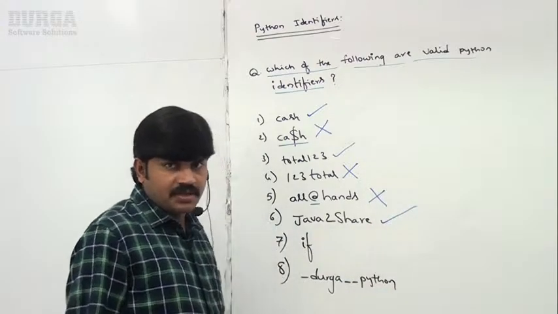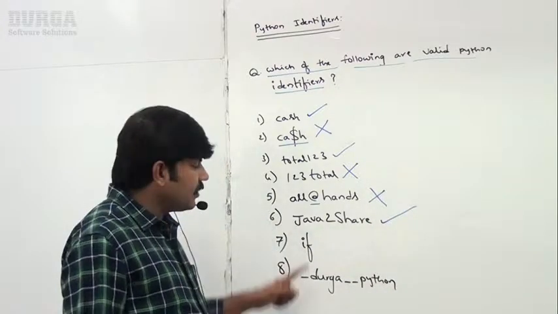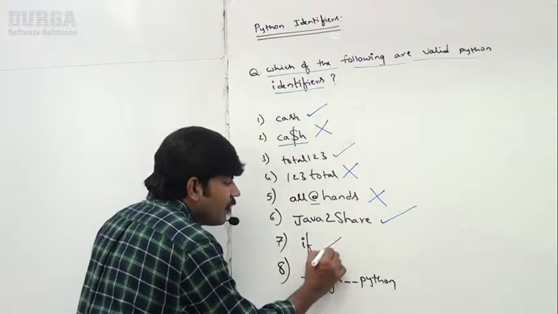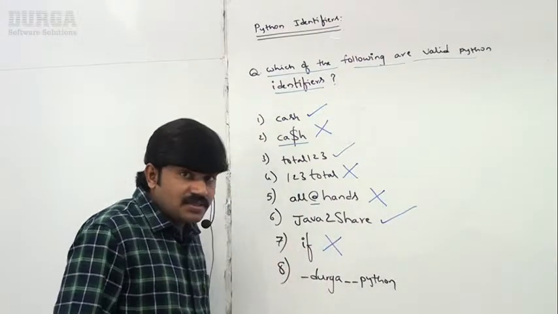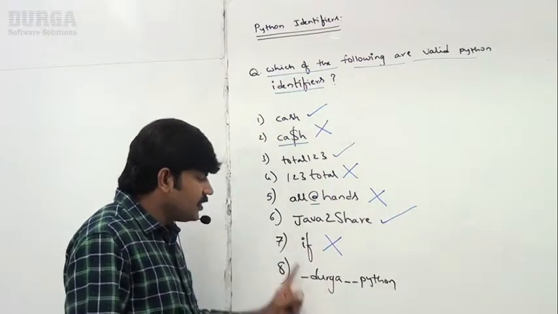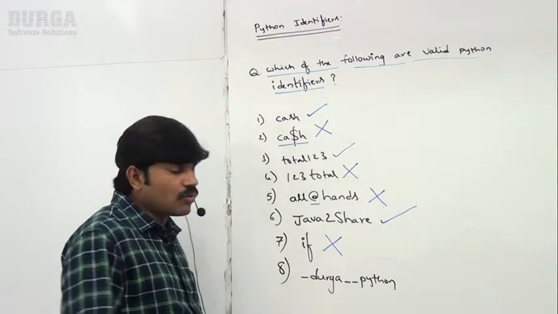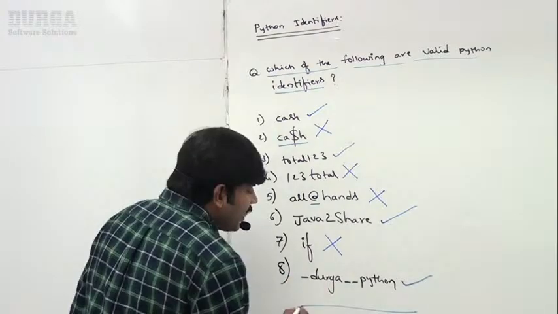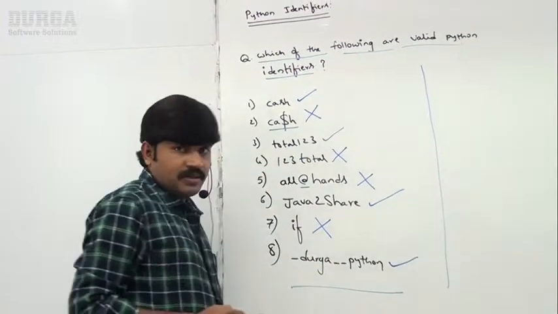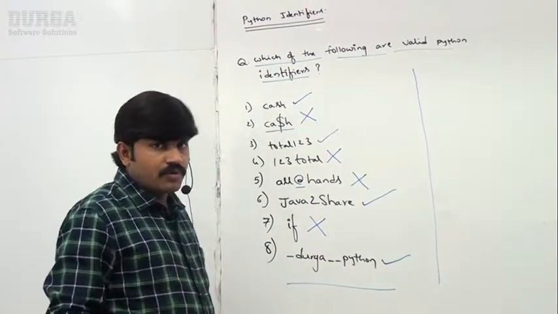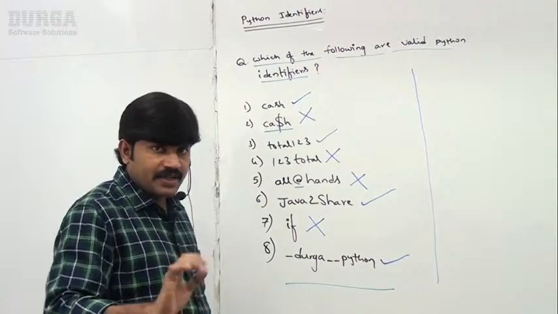Yes, perfectly valid because it contains alphabet symbols and digits only. If is not allowed because it is a reserved word. Durga_Python is perfectly valid, no issue at all. It is very clear what rules we have to follow to define identifiers.